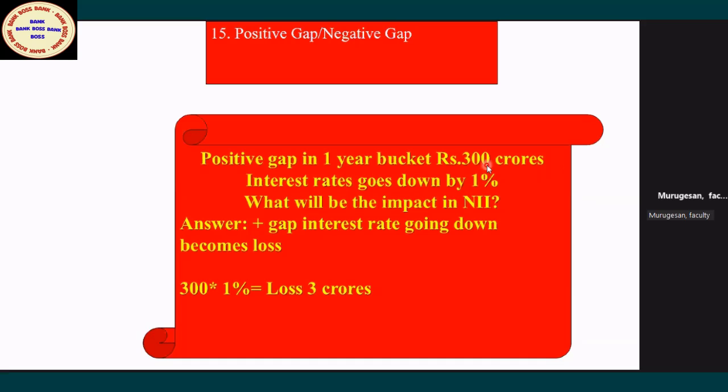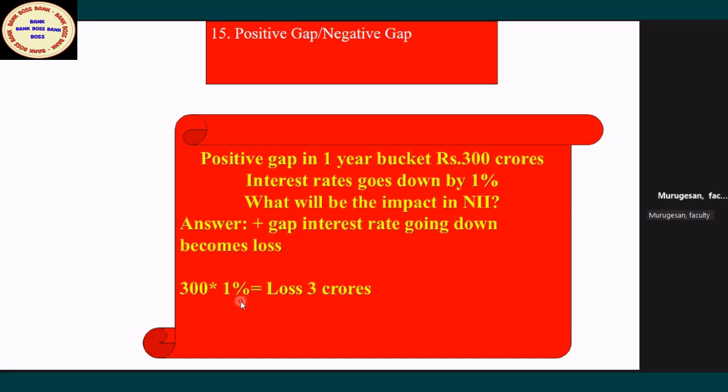So this 300 crore, in this changing scenario, if they invest, it will result in loss. How much loss? Because interest rates are going down. So positive gap, you invest today, you will get lesser income. So your NII will be reduced by 3 crores. Understood? Earlier, you told profit. Now you are telling loss. How much loss? Gap into just 1%, 3 crores.